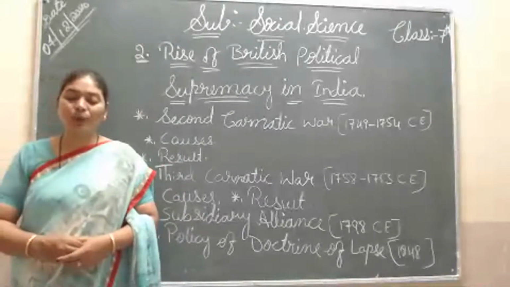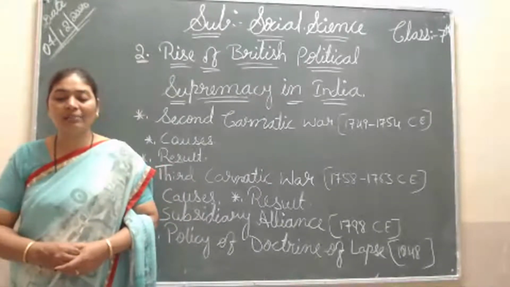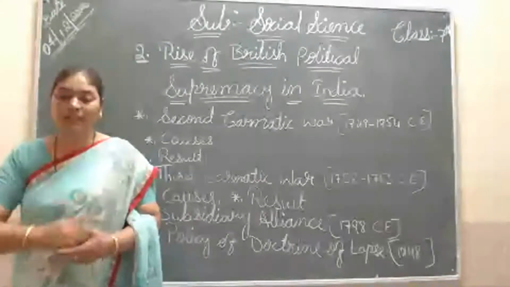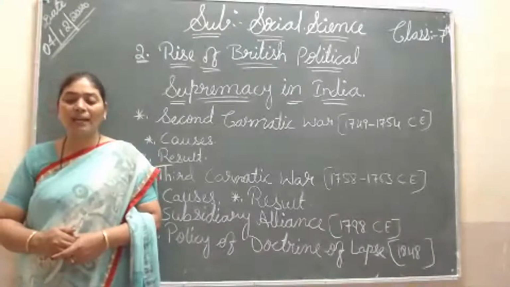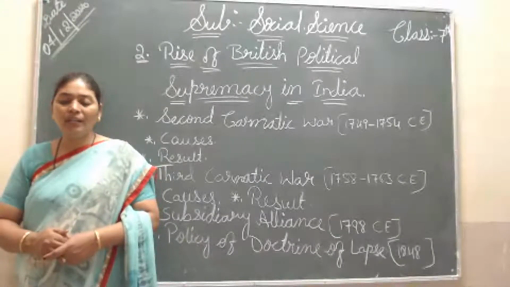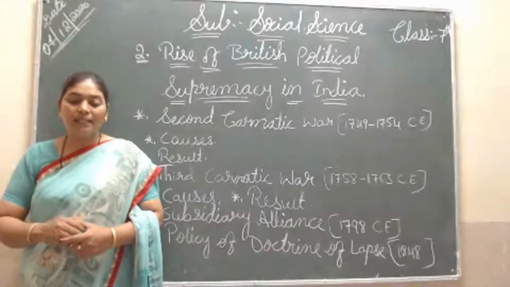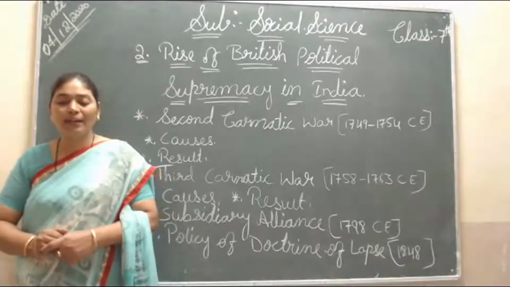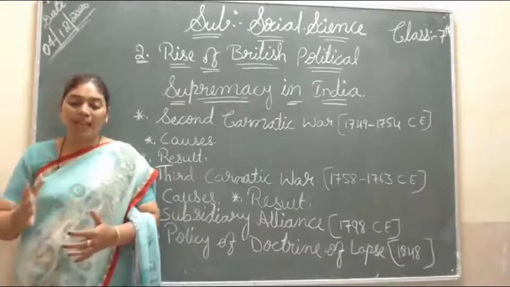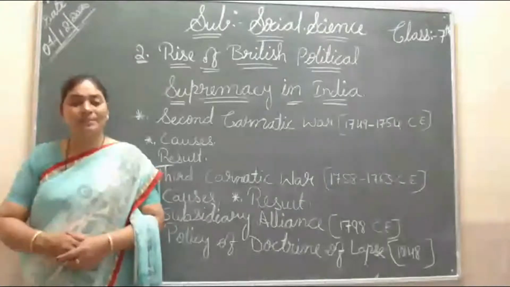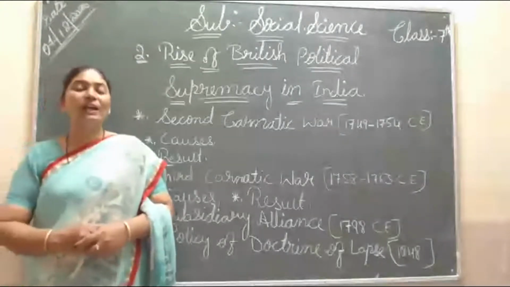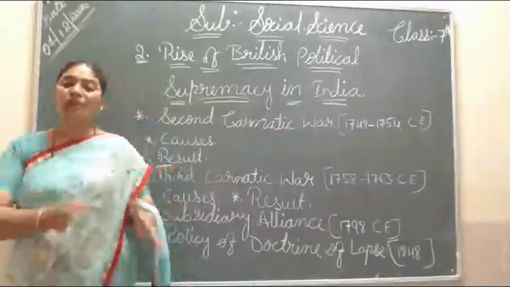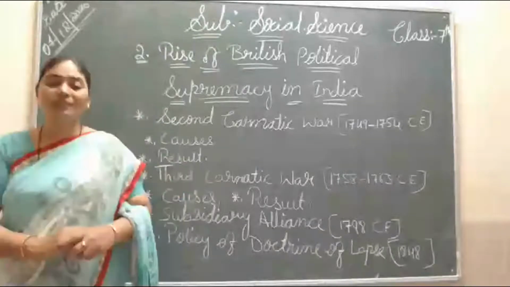Rulers who accepted this policy had to maintain an English army contingent in their kingdoms. War expansions had to be paid in monetary form to the Britishers. The king also had to keep a British resident in the court, and the expenses were borne by the ruler himself. Means if they signed the subsidiary alliance, they had to give a job in the court to one person from the Britishers.